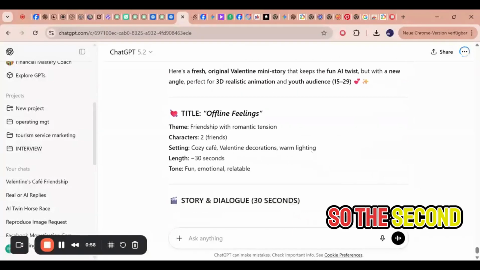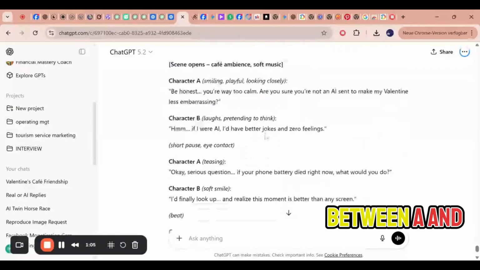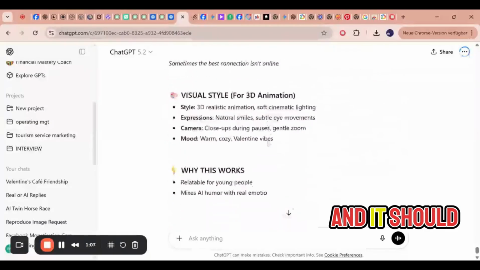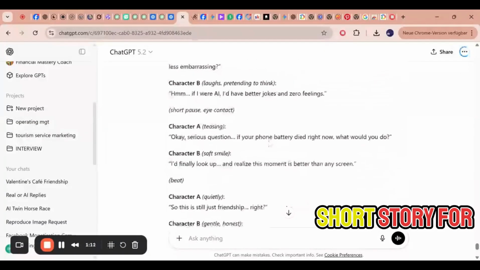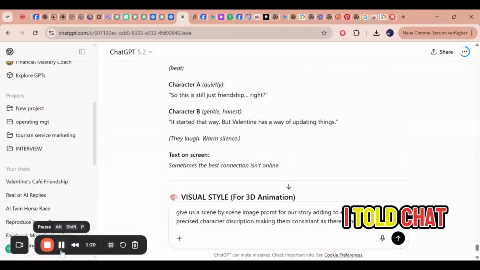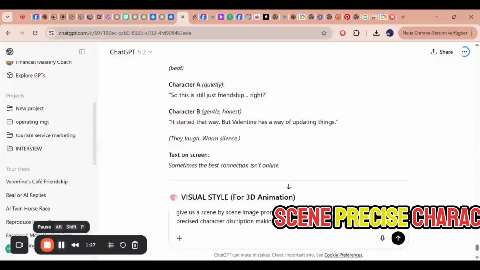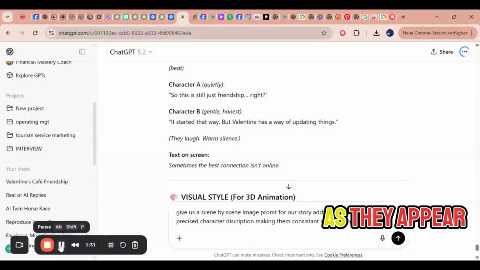So the second step you are going to follow here, we said it should have a consistent character, it should be friendly, it should be a dialogue between A and B, and it should also be very short. So ChatGPT generated the very short story for us. The next thing we are going to do is ask for image prompts. I told ChatGPT to give us a scene-by-scene image prompt of our story, adding to each scene a precise character description, making them consistent as they appear.